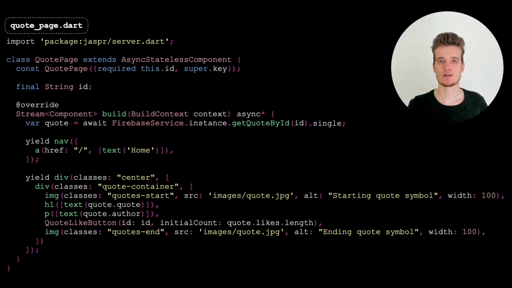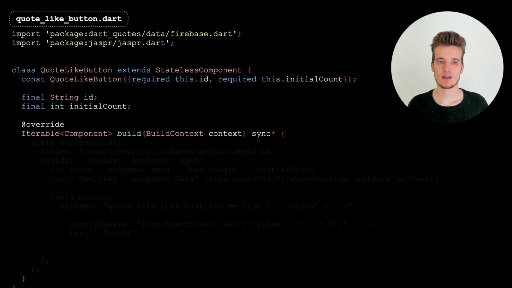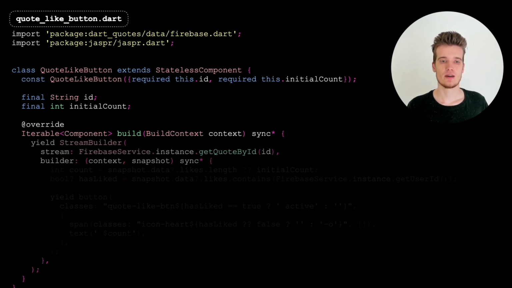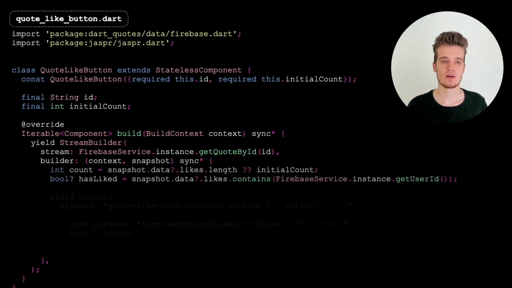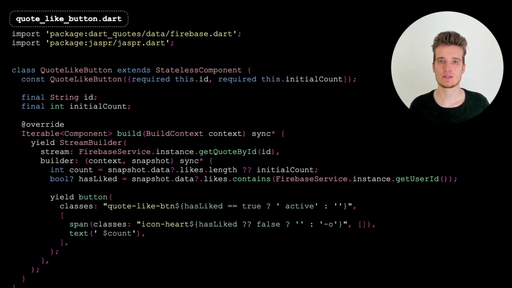Now let's look at the like button. The like button gets the ID and initial count that we have loaded earlier. And it now uses the stream builder to also call the get quote by ID function. This is because on the client, we want to get continuous updates. Whenever the like count of the quote changes, we want to update this button. And inside the stream builder now, we get the count and whether the user has liked it, and then return the button that shows the count and also an icon that, depending on whether the user has liked it or not, has an active or an inactive state.